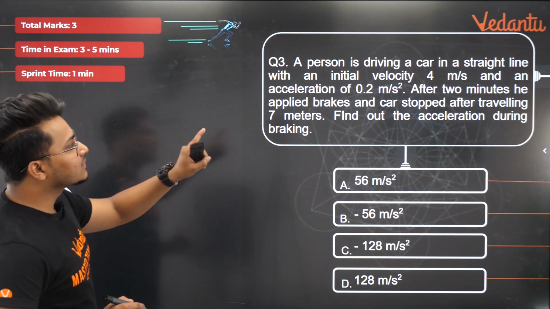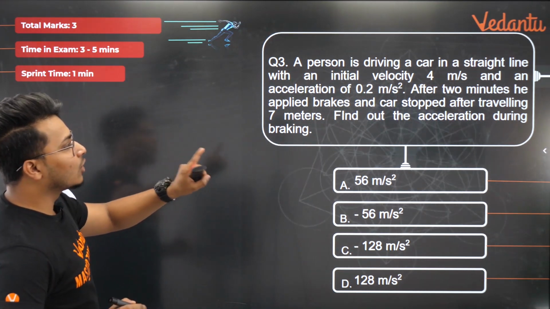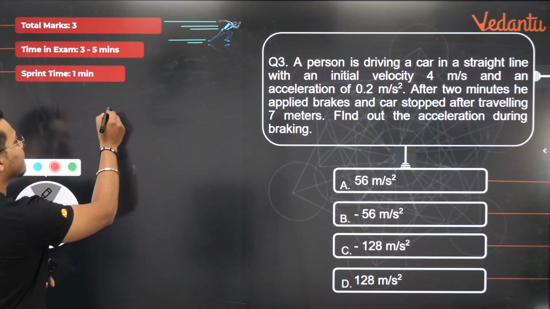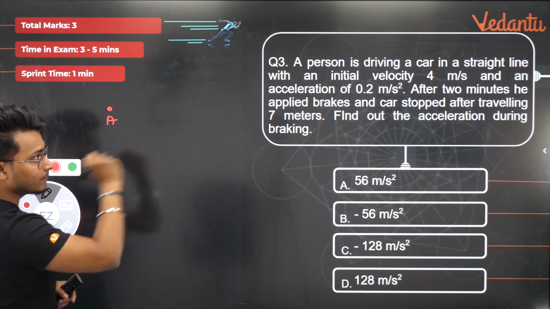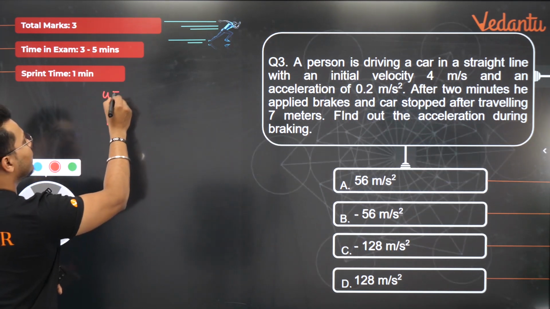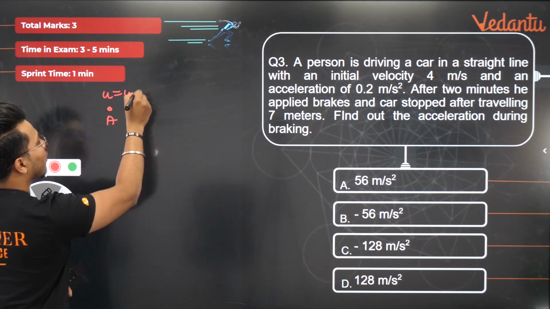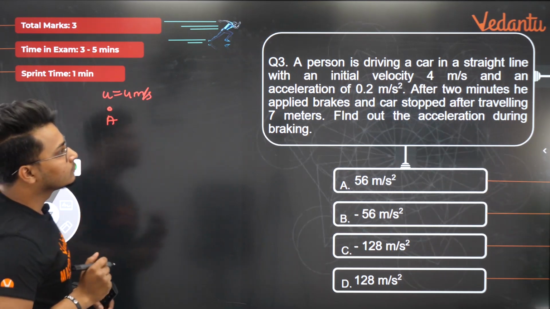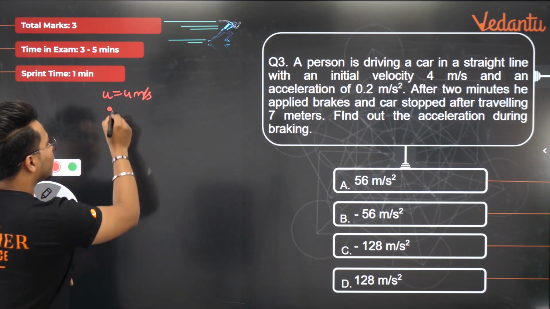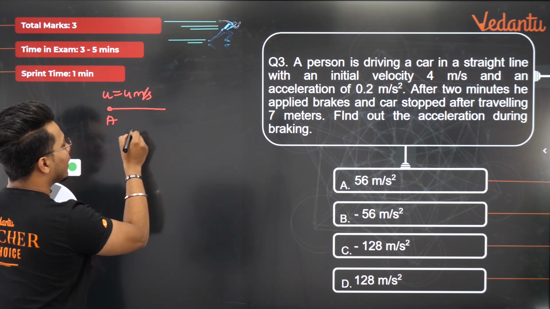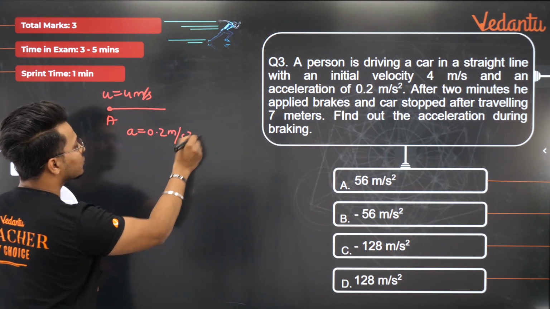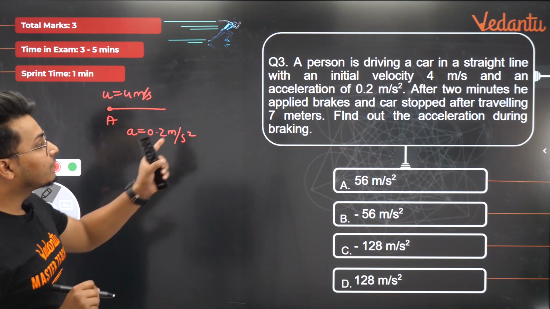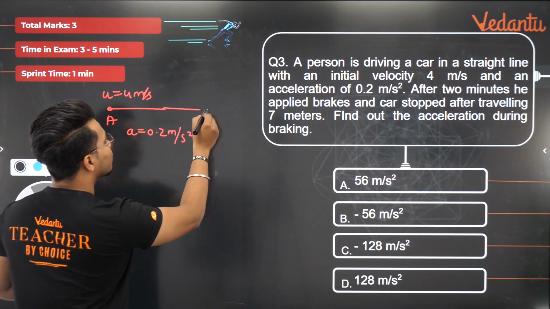Okay, now a person is driving a car in a straight line with an initial velocity of 4 meters per second. So let's imagine that the person starts from point A here. ठीक है? U is given to me as 4 meters per second. And an acceleration of 0.2. So that means the car is moving at an acceleration equal to 0.2 meter per second square. Awesome. After 2 minutes. So until 2 minutes he is moving like that.